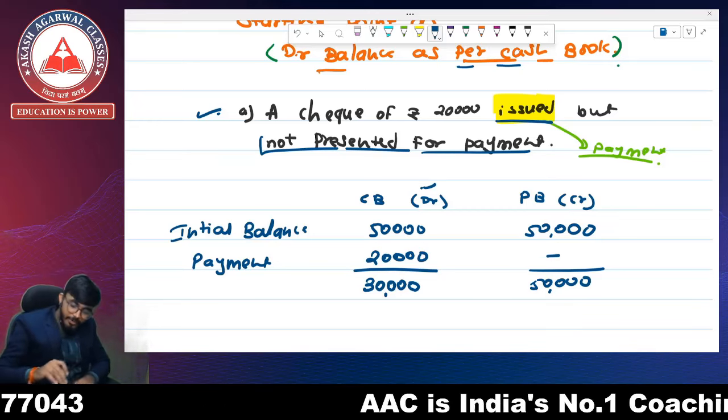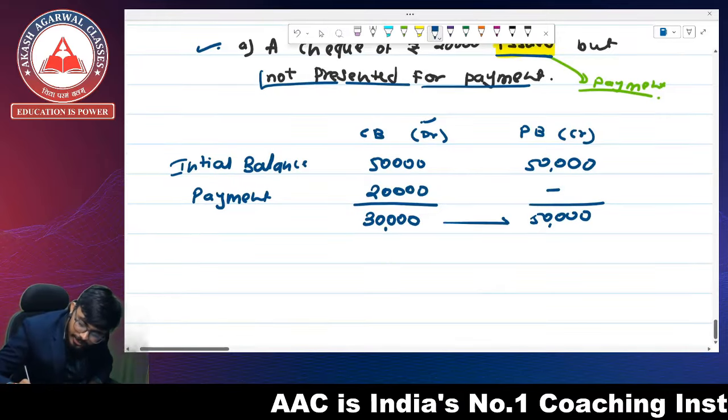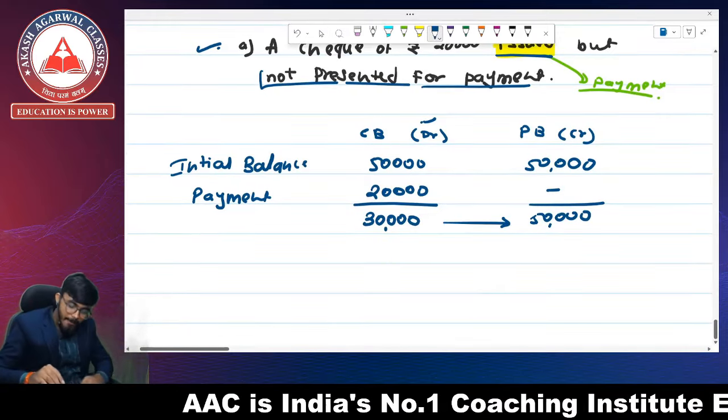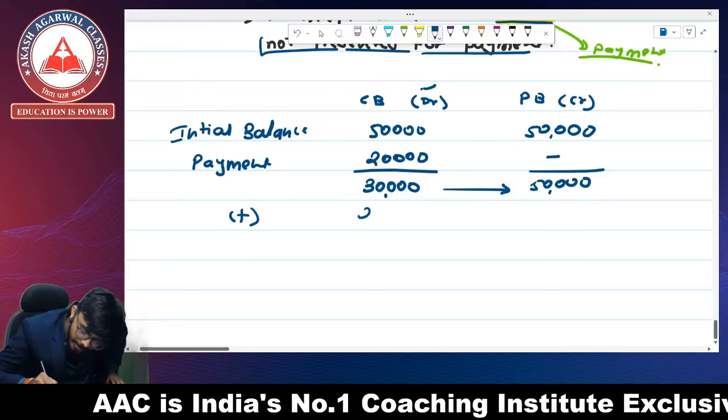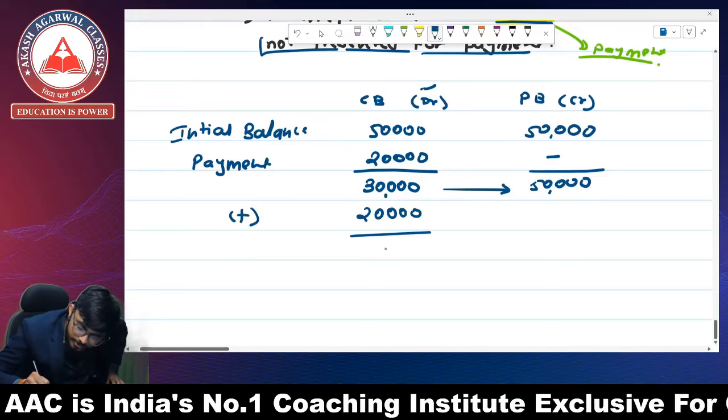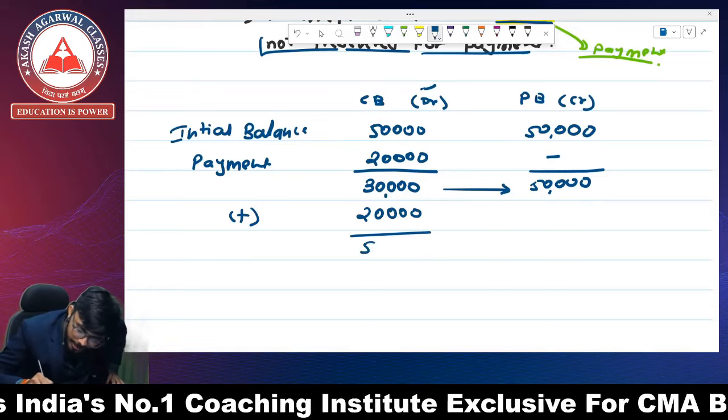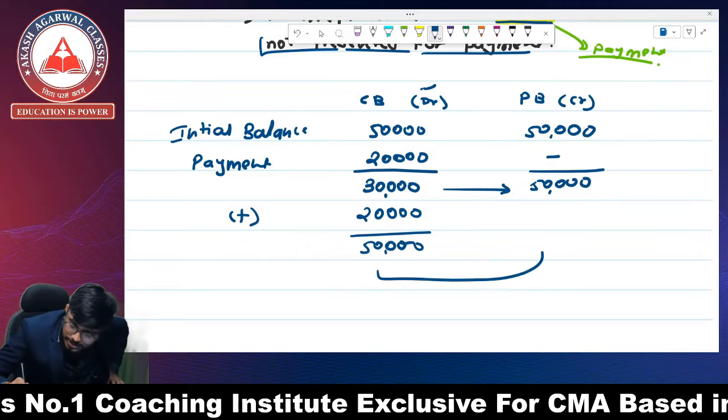So we have to find out this balance of 50,000, and how can we find that? By adding 20,000 to this 30,000.